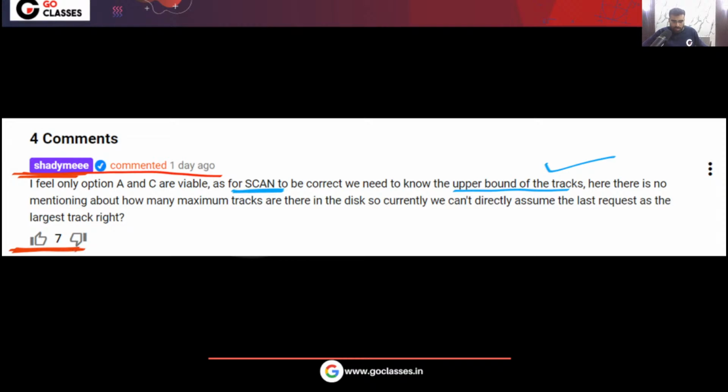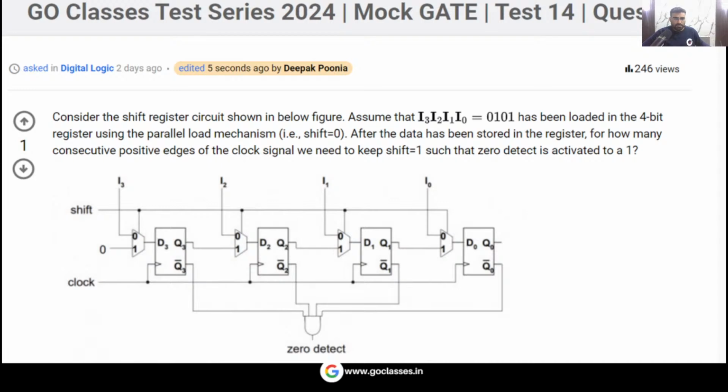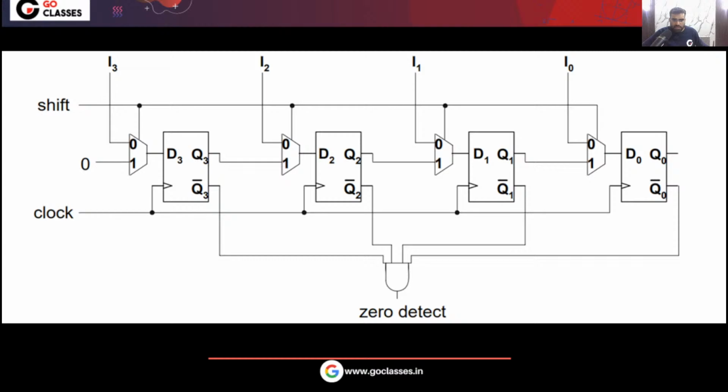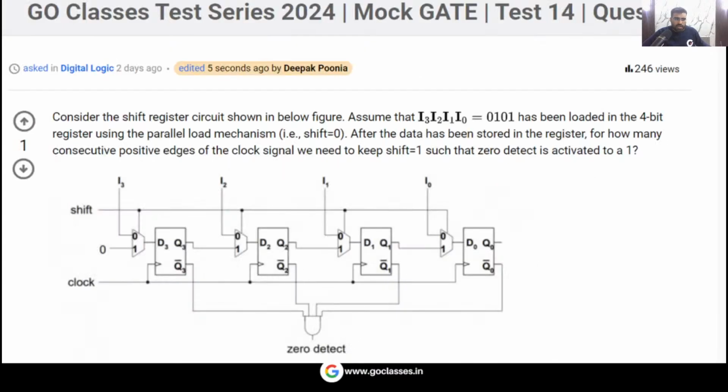Okay, so now let's move on. Now let's solve this question. This is a simple question from digital logic. Let's read this. Consider the shift register circuit shown in the below figure. In this figure there is a shift register given to you. Assume that I3, I2, I1, I0, that is 0101, has been loaded in the 4-bit register using the parallel load mechanism, that is shift equal to 0.